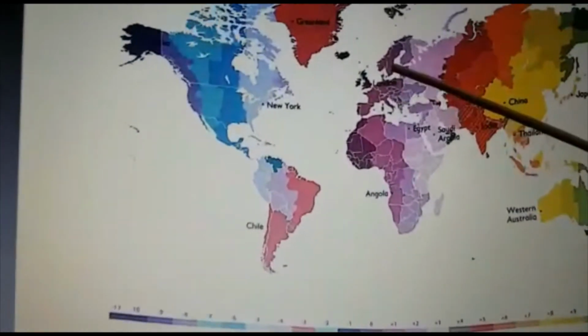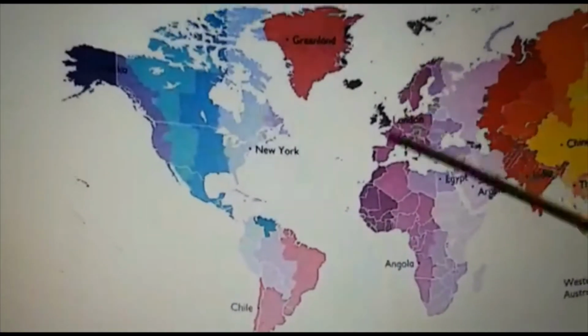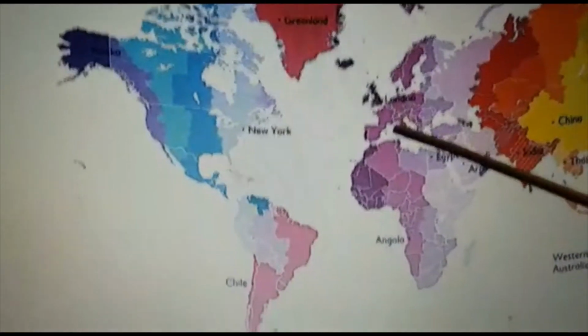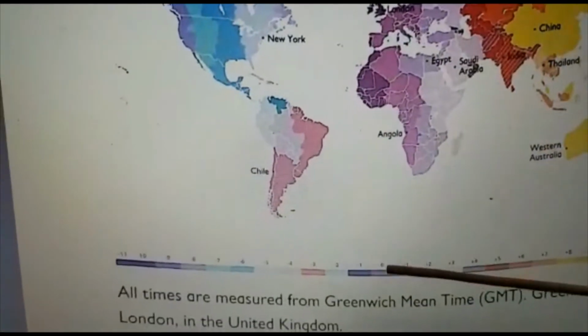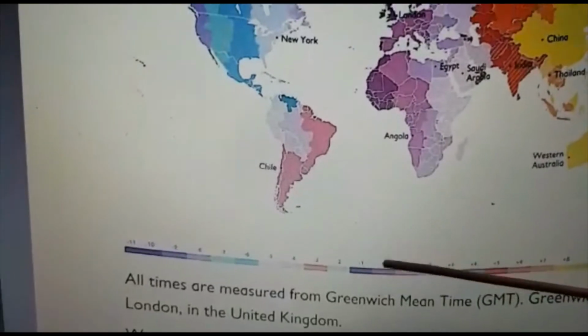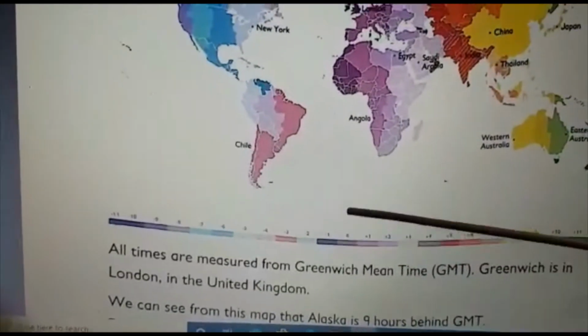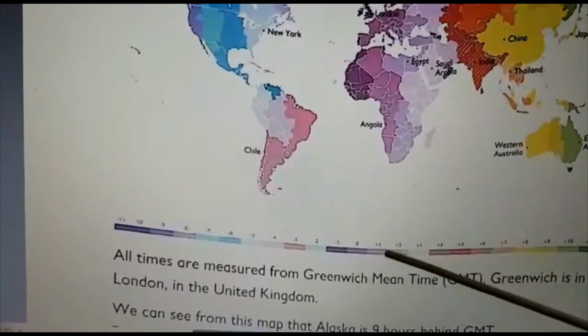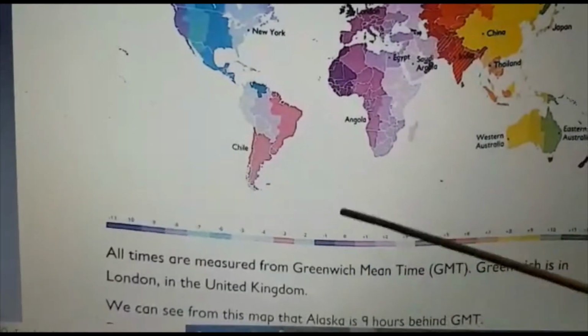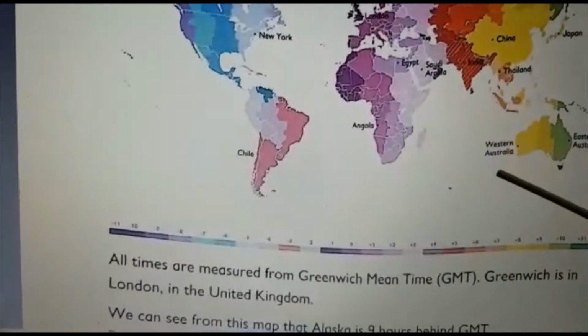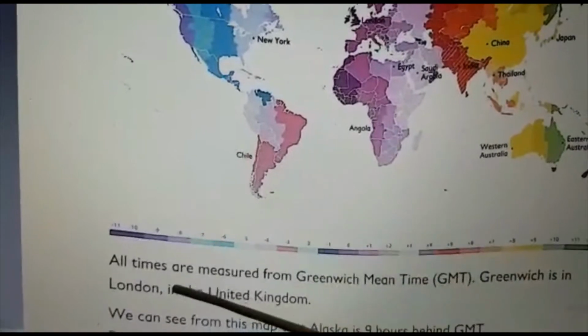You can see Greenwich there in your book. London is here, so come down. London is given as 0. How we will read the timing is, towards the right of this 0, towards the right of GMT, that is Greenwich Mean Time, it is positive, and towards the left it is negative.